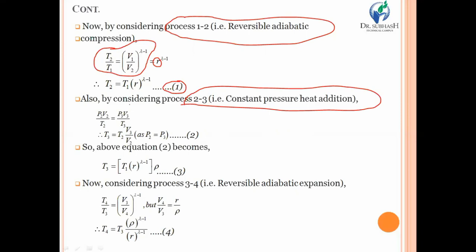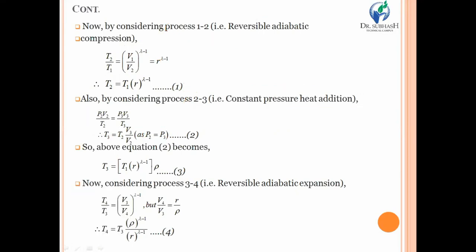Kindly write the relation of equation of state over here in case of process number 2 to 3. P2 V2 upon T2 is equal to P3 V3 upon T3, and convert this equation in terms of T3, that will become T2 V3 upon V2. Because over here P2 is always equal to P3, this 2 to 3 process is performed at constant pressure, so P2 is always equal to P3, so it will be cancelled out, and finally you will have equation T3 is equal to T2 V3 upon V2.